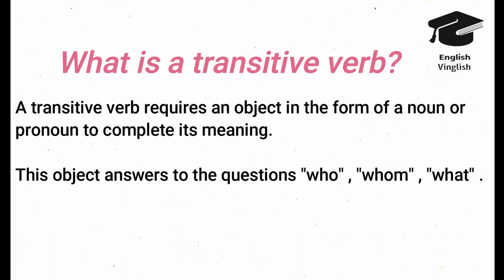What is a transitive verb? A transitive verb requires an object in the form of a noun or a pronoun to complete its meaning. This object answers the questions who, whom, or what. Simply, transitive verbs need an object.